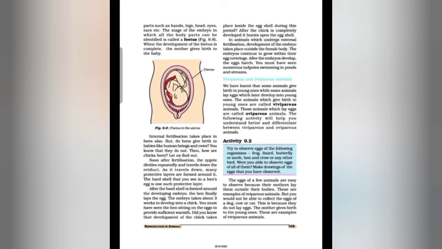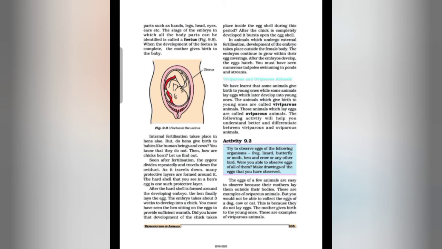After the hard shell is formed around the developing embryo, the hen finally lays the egg, and the embryo takes about 3 weeks to develop into a chick. You must have seen the hen sitting on the eggs to provide sufficient warmth. Did you know that development of the chick takes place inside the eggshell during this period? After the chick is completely developed, it bursts open the eggshell.